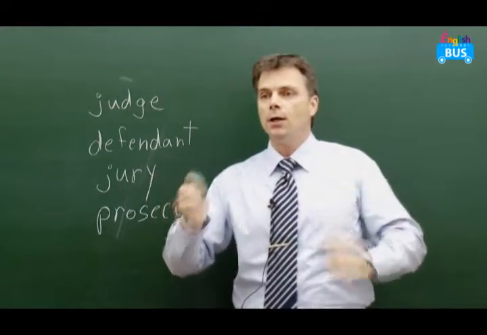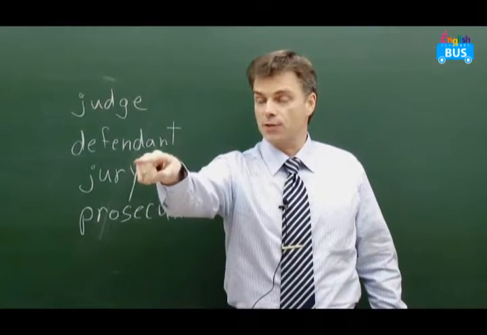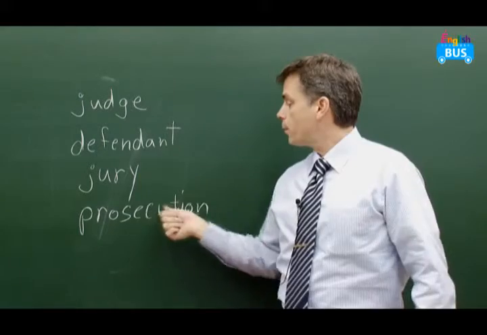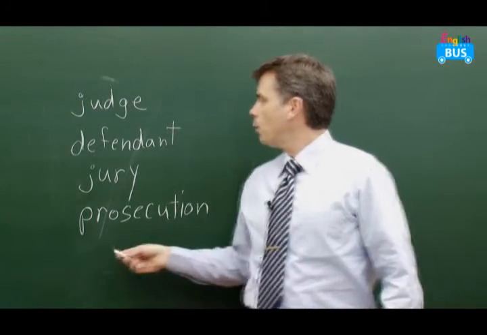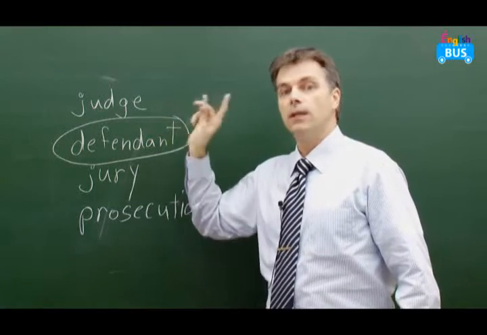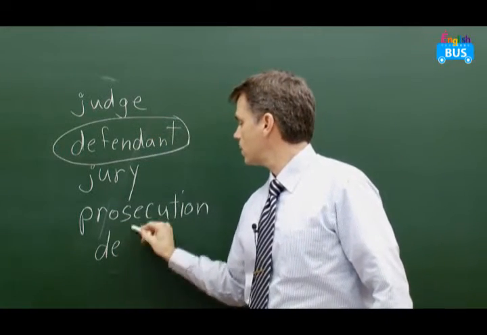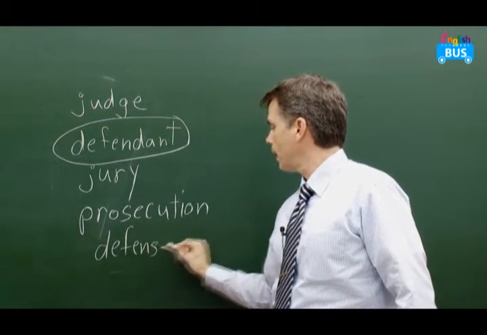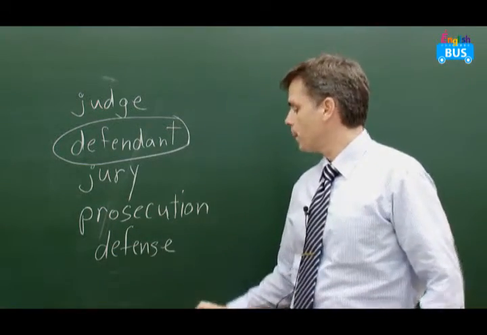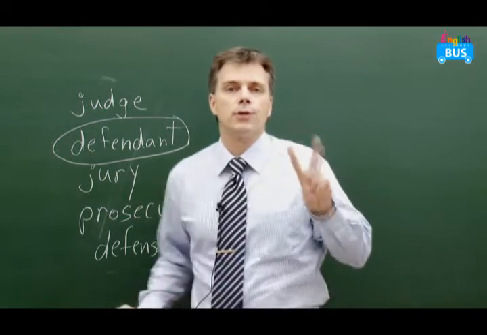And he or she will try to say, yes, he stole the money. Yes, he did. So that's the prosecution lawyer. The other one, to help the defendant, is called the defense lawyer. And I'm going to use an American style for this spelling, okay? Defense lawyer.